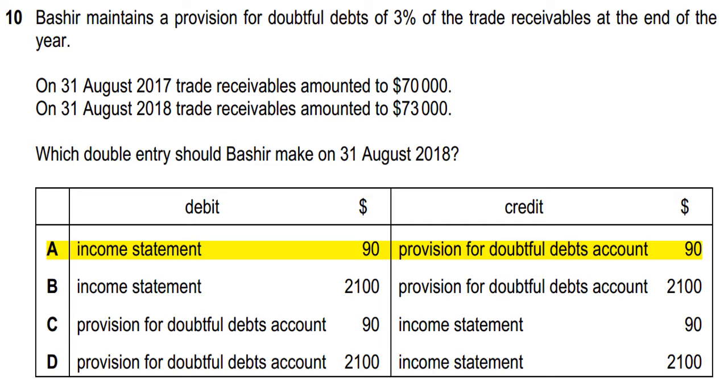Bashir maintains a provision for doubtful debts of 3% of the trade receivables at the end of the year. On 31st August 2017, trade receivables amounted to 70,000, and on 31st August 2018, trade receivables amounted to 73,000. Which double entry should Bashir make on 31st August 2018? And option A is correct. Income statement 90, provision for doubtful debts account 90. How? We will see in the next slide.